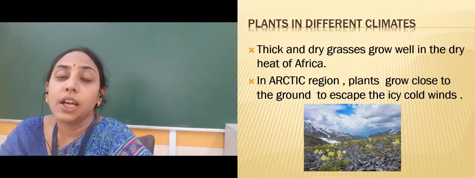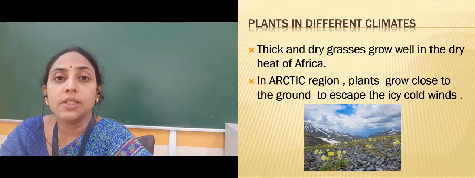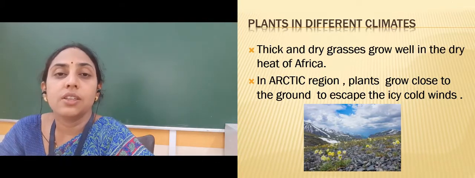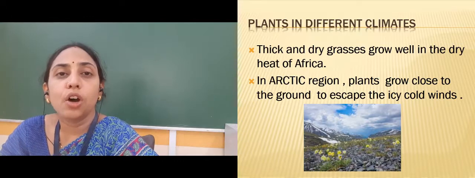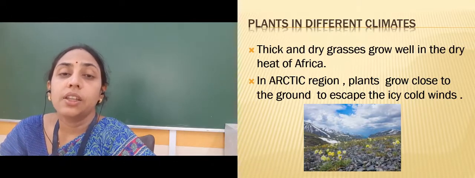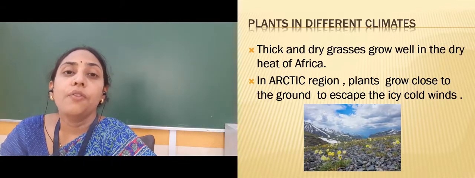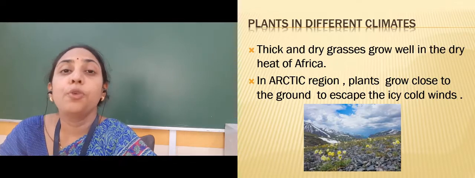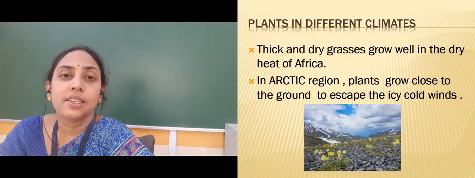If we see the North Arctic region, Arctic means the extreme north of our earth, or if you see the globe, it is at the topmost. There the plants grow very near to the ground because they have to protect themselves from the cold winds.